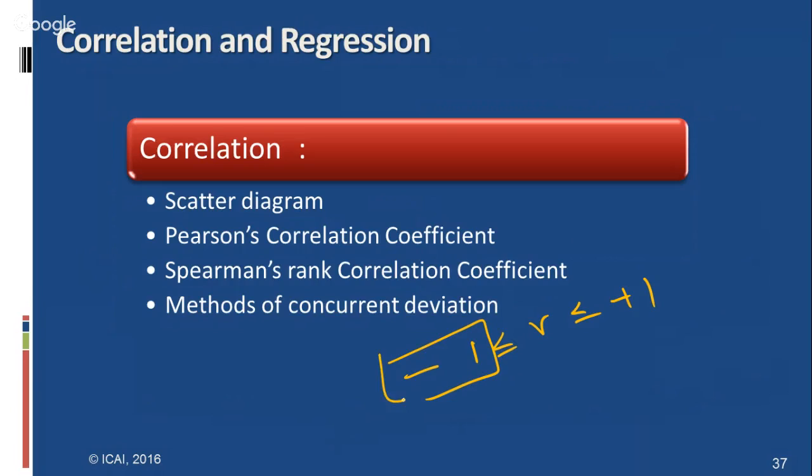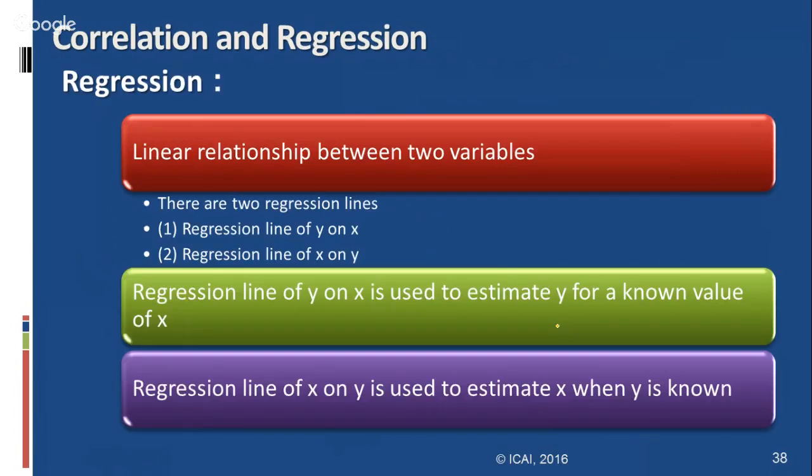If it is -1, there is a perfect negative correlation between two variables. If +1, it means perfect positive correlation between two variables. If r equals 0, there is no correlation between two variables. These are the important concepts related to correlation. Students have to understand the correlation concepts. And regression is the relationship between two variables, with the regression line y on x and x on y, and regression properties are used to find the values.